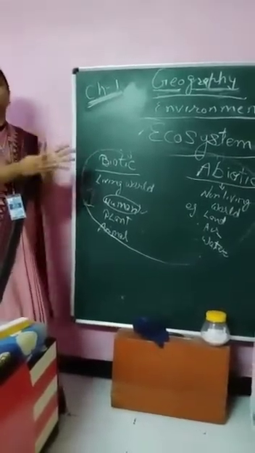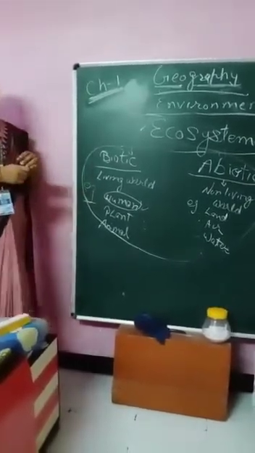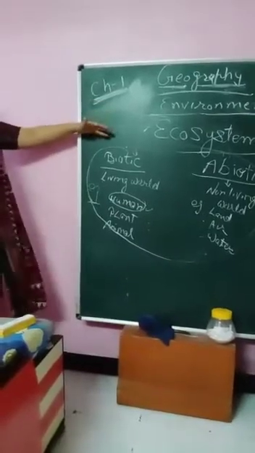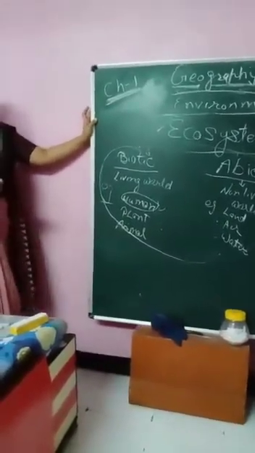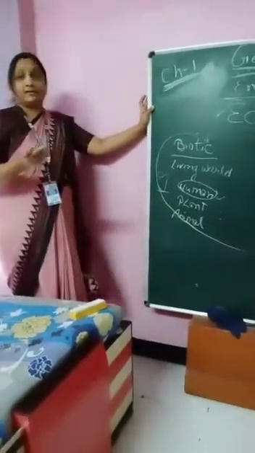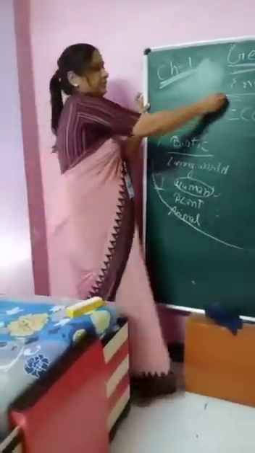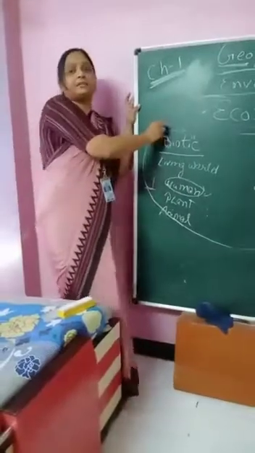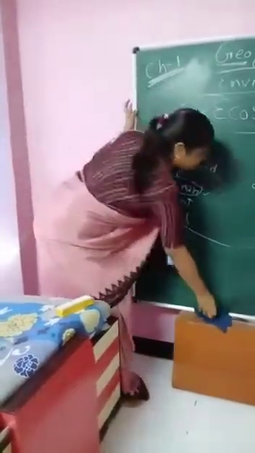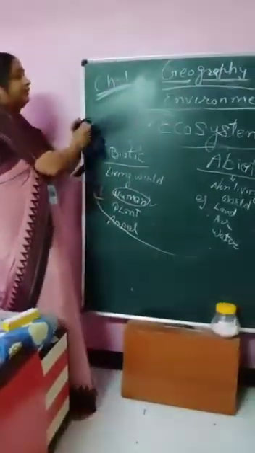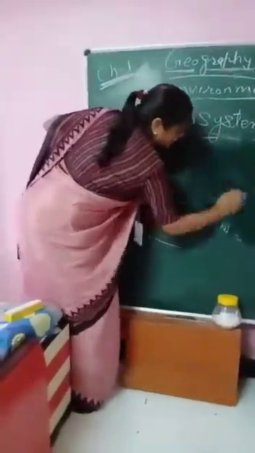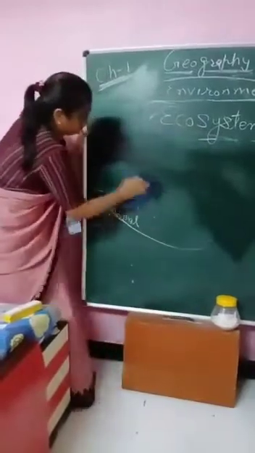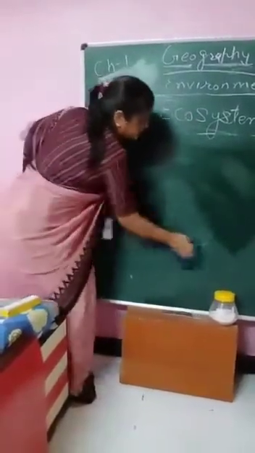Whenever this balance gets disturbed, we have to face many problems like global warming, like corona. Yes, this is a result of the disturbance in the ecosystem. Okay, now we will discuss what are the growing threats towards our environment.